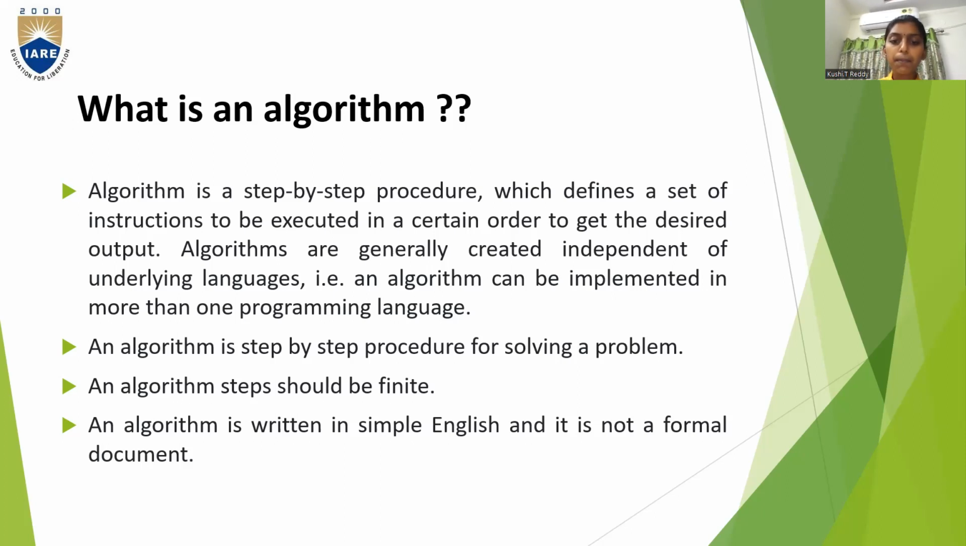An algorithm is a step-by-step procedure for solving any problem. If there is an algorithm for a problem, it is very easy to understand. It is just like a prototype or a blueprint of a program for C code or for problem solving. An algorithm's steps should be finite. It cannot be infinite. An algorithm should be written in simple English, and it is not a formal document.